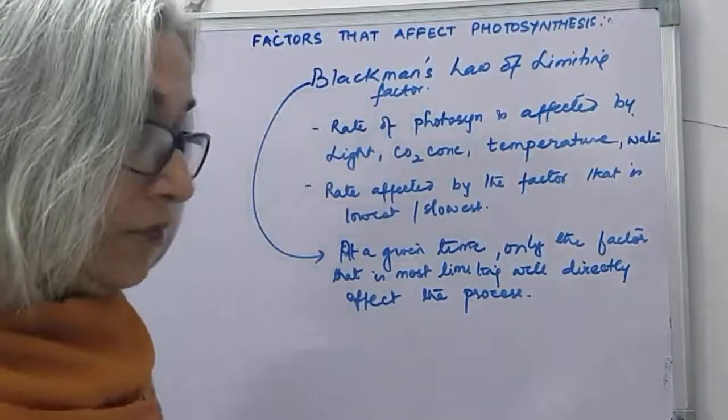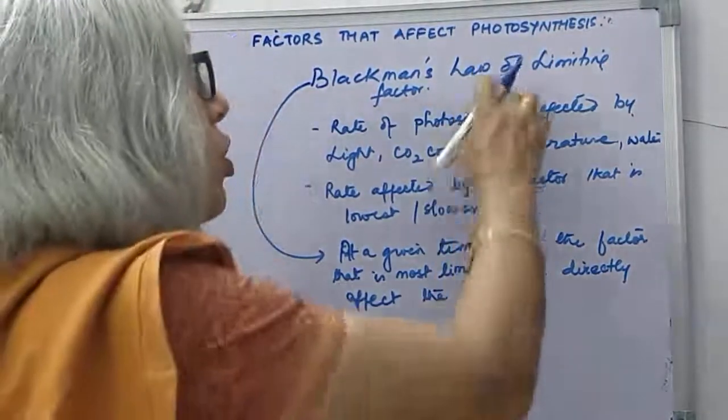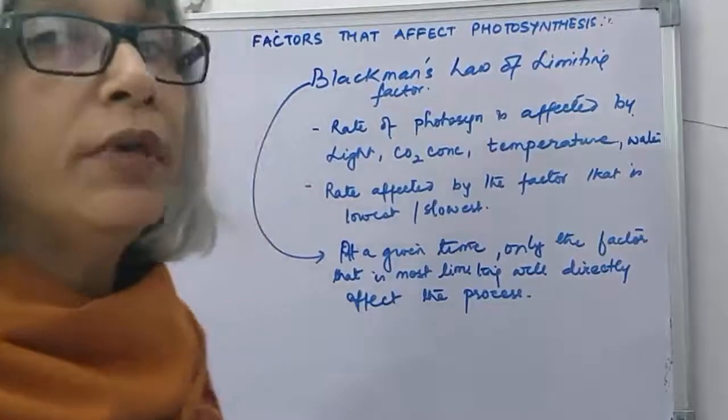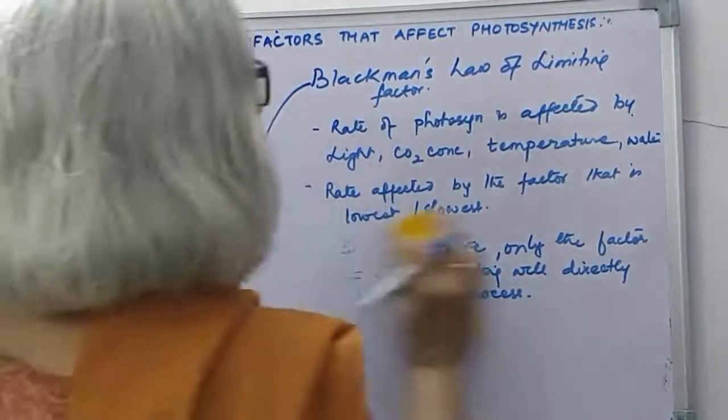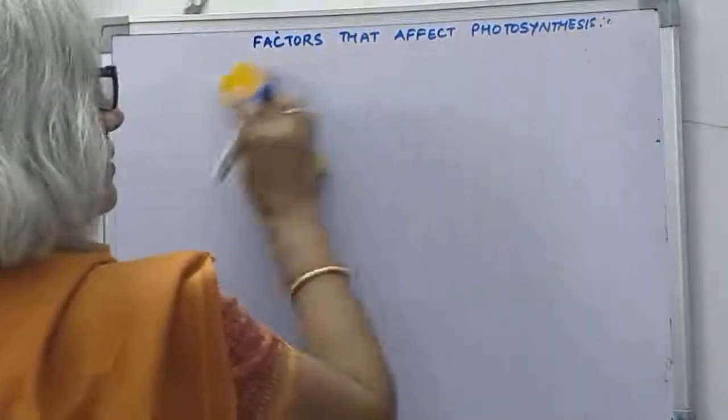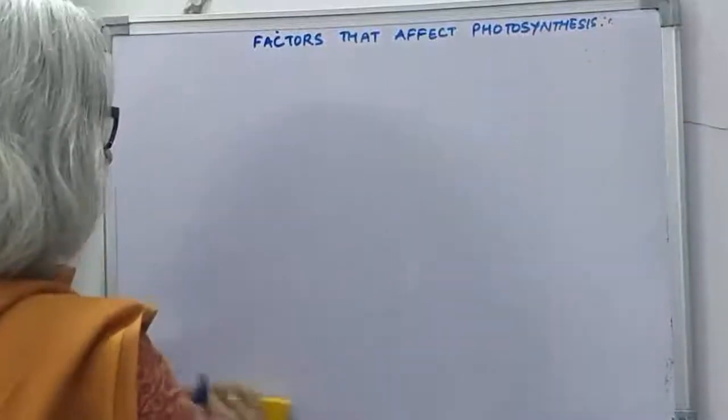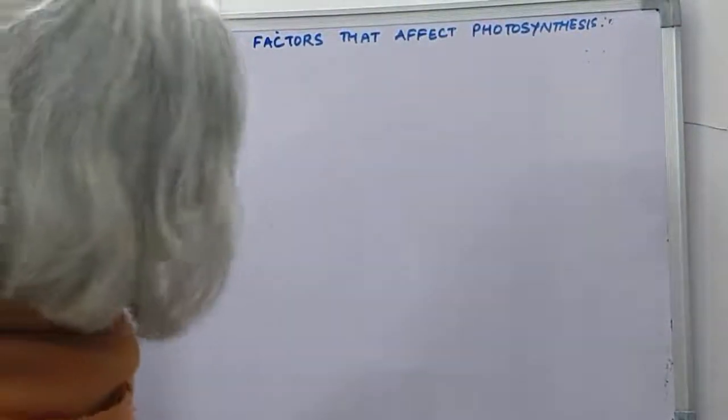And we can study Blackman's law of limiting factor by performing three simple experiments, showing how one factor can become limiting.